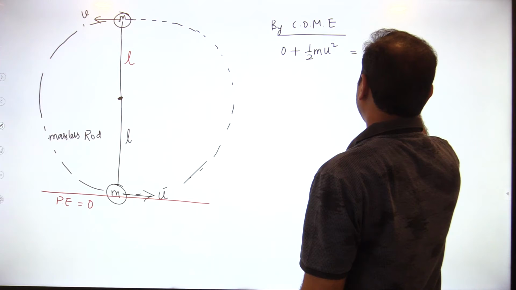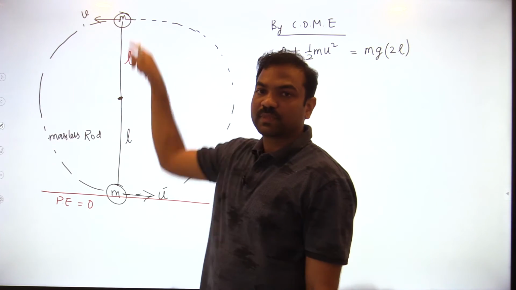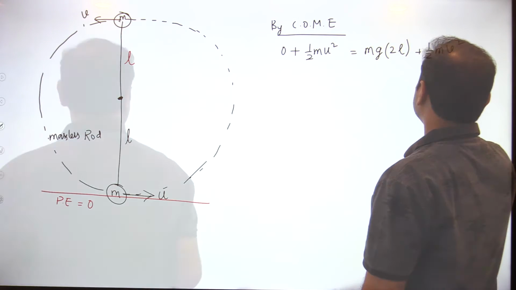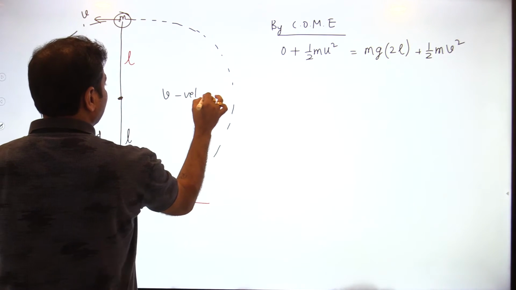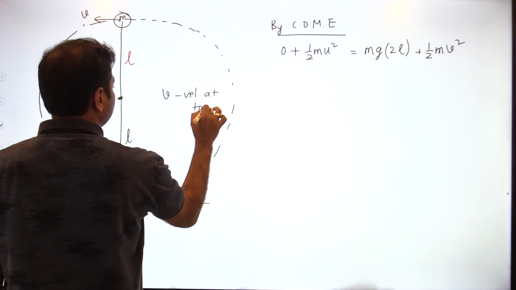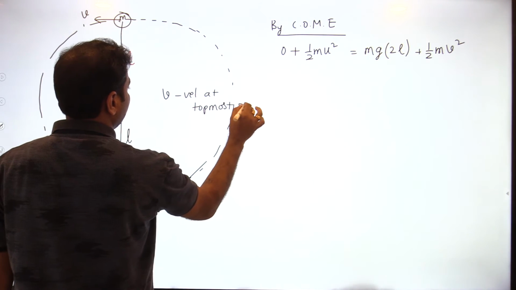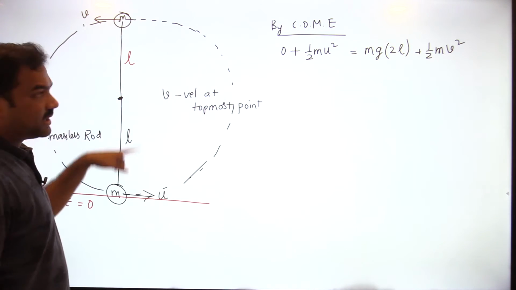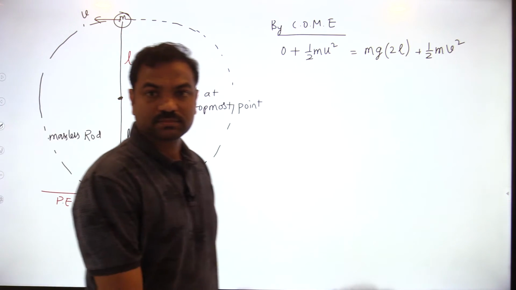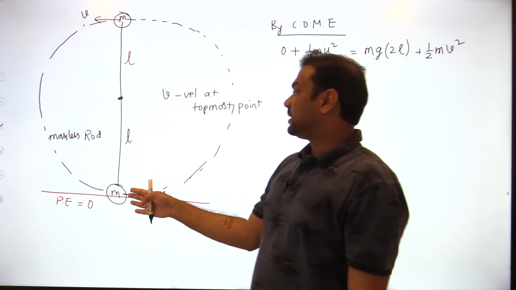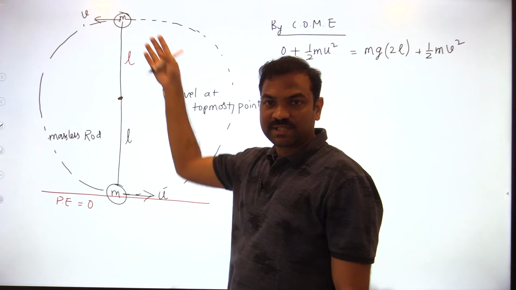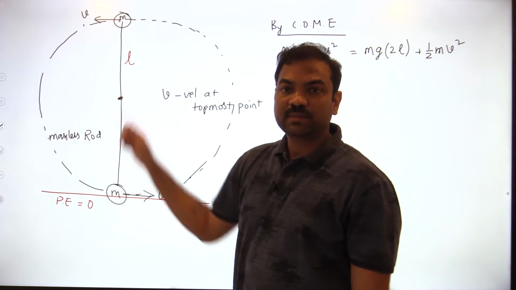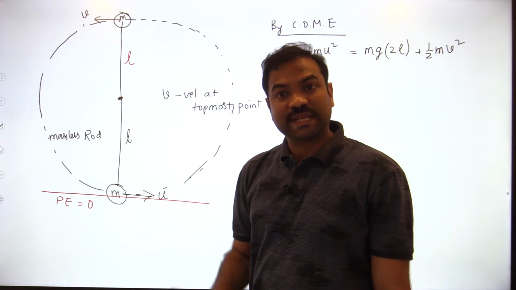Mg into total height 2L, and the kinetic energy is half m v square, where V is the velocity at the topmost point of the vertical circle. So potential energy plus kinetic energy equals potential energy plus kinetic energy: conservation of mechanical energy. Or you can also write increase in gravitational potential energy is equal to decrease in kinetic energy. It is going high, so what happens to gravitational potential energy? It increases.